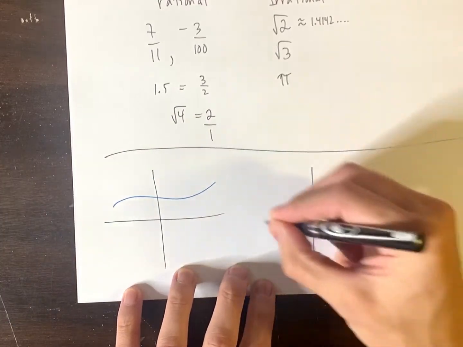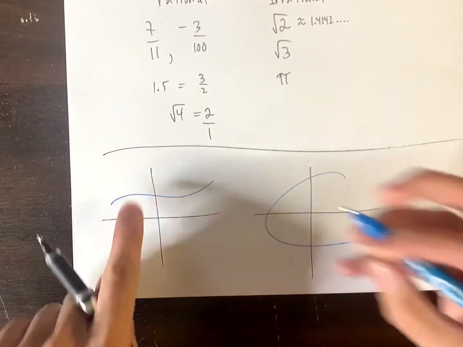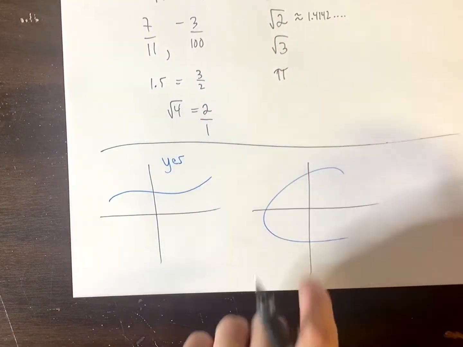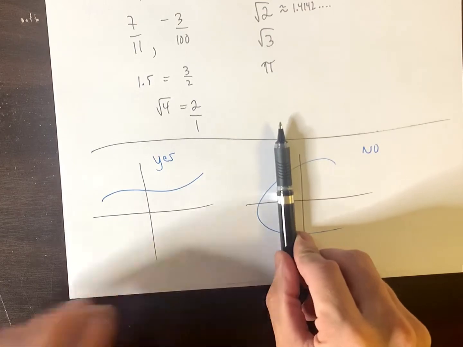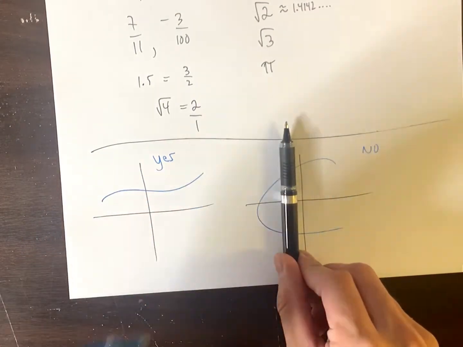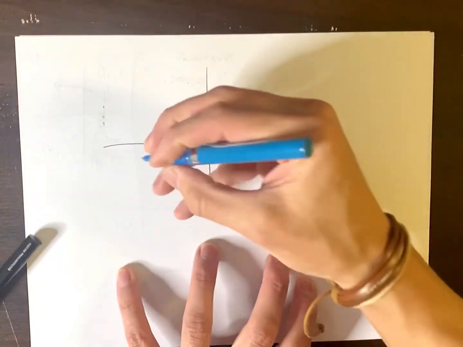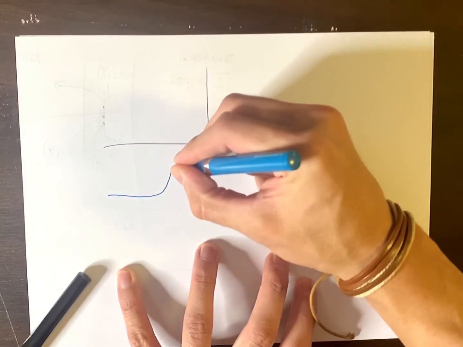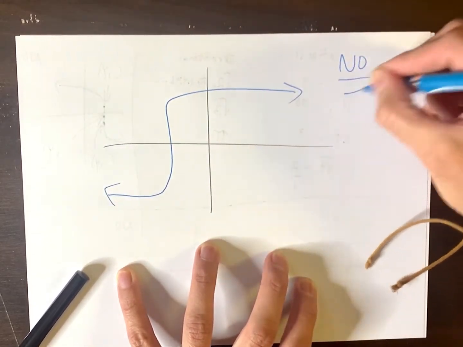Notice here that the following is not a function. So is this a function? Yes. Is this a function? No. Because if I go, let's say here, you notice that the blue strikes the pen more than once at the same time. How about a picture that looks something like this? Let me go like this, and let me go like that, and let me go like this. So this is actually not a function.